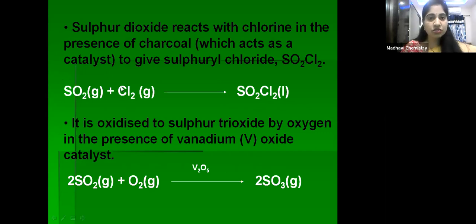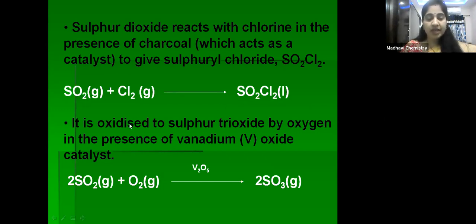Next, coming to some more reactions of sulfur dioxide. These reactions involve the presence of a catalyst. First let us see the reaction. Sulfur dioxide reacts with chlorine in the presence of charcoal to give sulfuryl chloride. What is sulfuryl chloride? SO2Cl2, right? Here charcoal is a catalyst which increases the rate of the reaction. So it gives sulfuryl chloride, that is nothing but SO2Cl2, right?